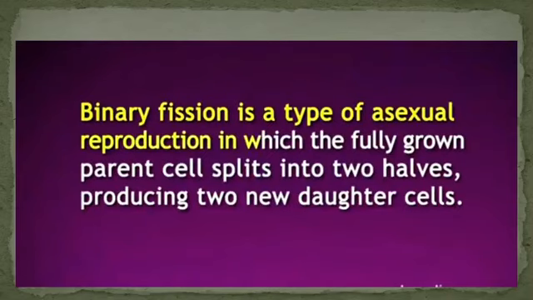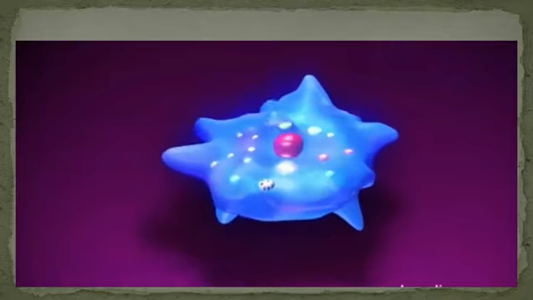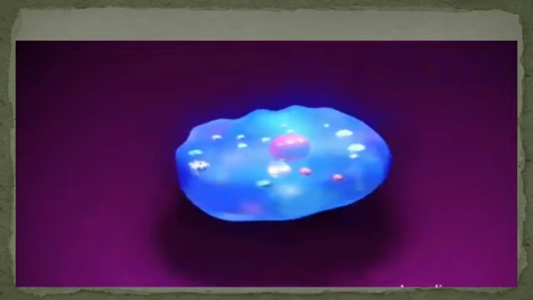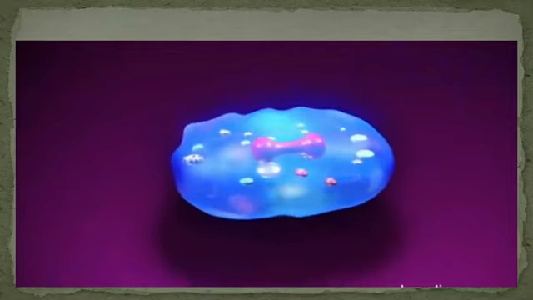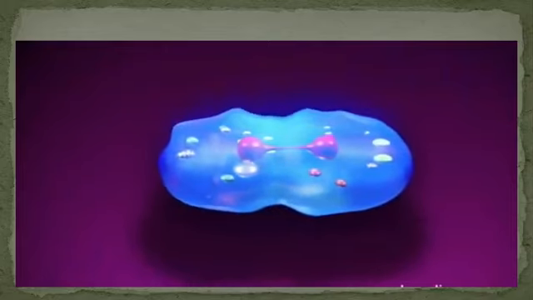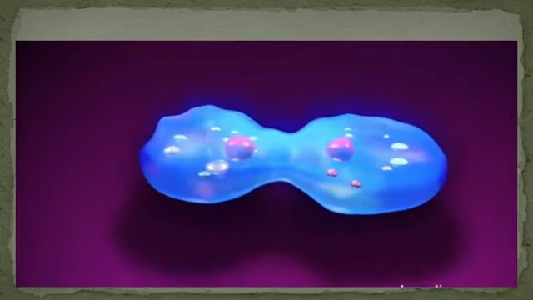After the nucleus gets matured, it starts dividing. After the completion of division of the nucleus, the body of amoeba divides into two. Thus, a single parent forms two daughter amoebae.